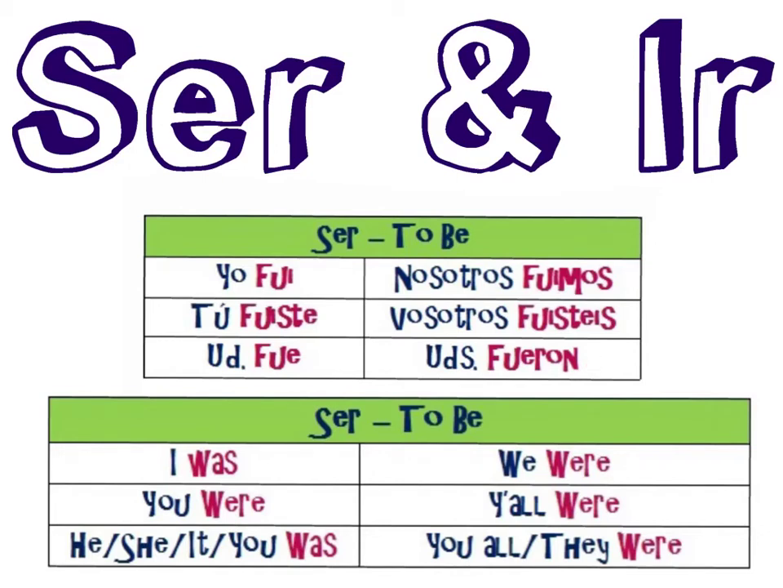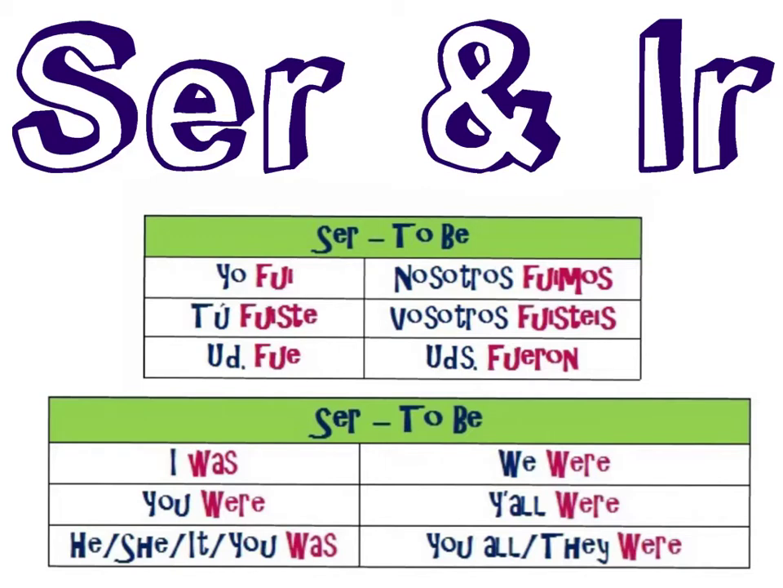Fui means I was. Fuiste, you were. Fue, he, she, it was, or you were. Fuimos, we were. Fuisteis, y'all were. And fueron, you all or they were.